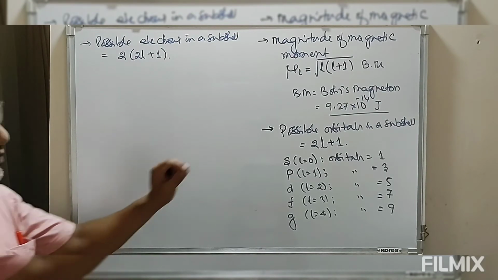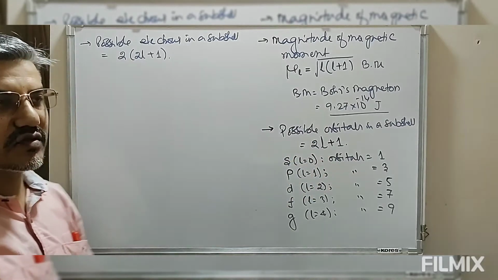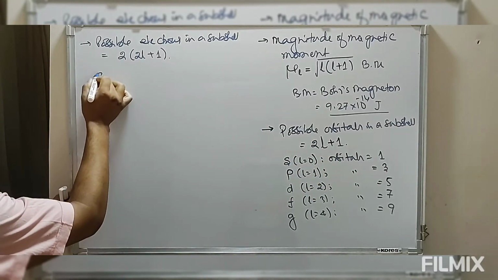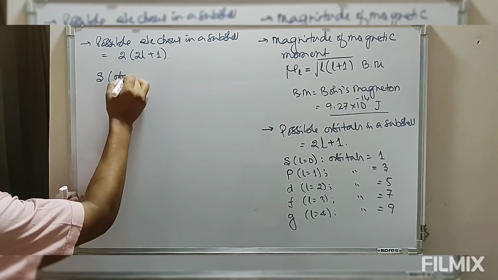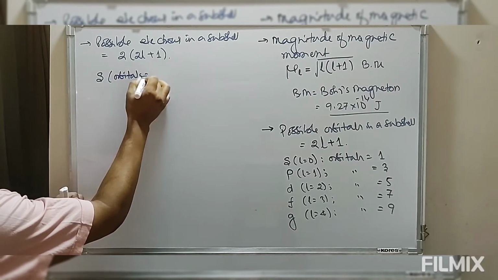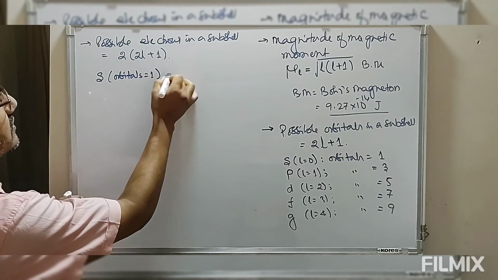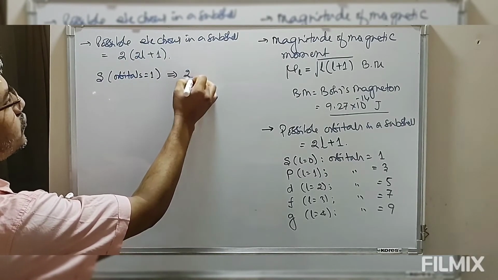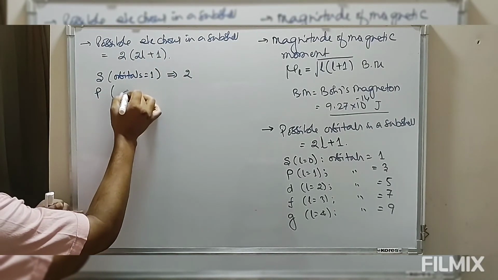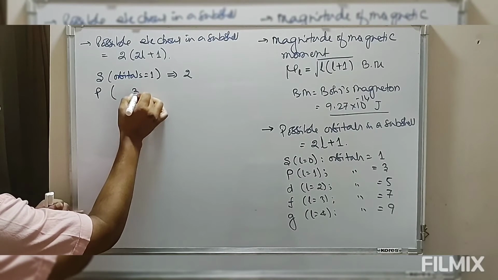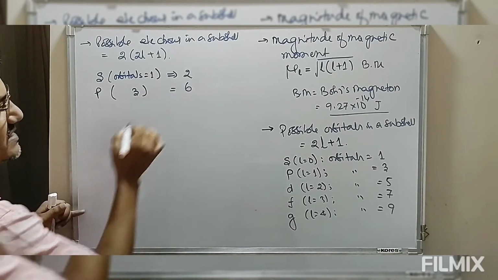So for s, orbitals possible is 1, so the number of electrons is 2 times this value, that is 2. For p, we have 3 orbitals, so the total number of electrons possible is 6.